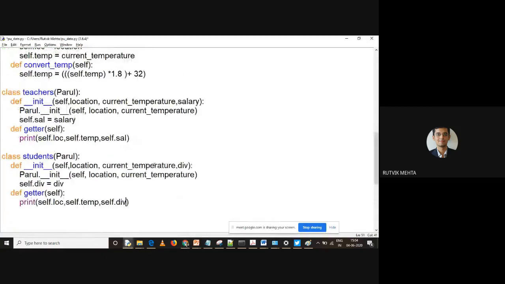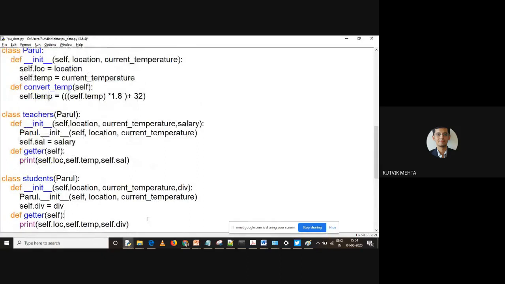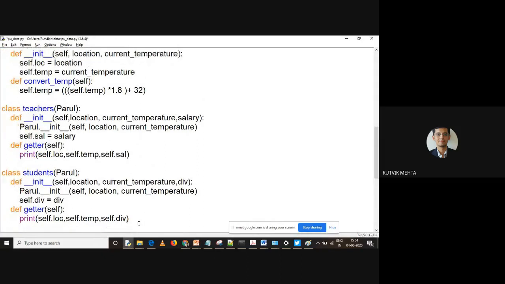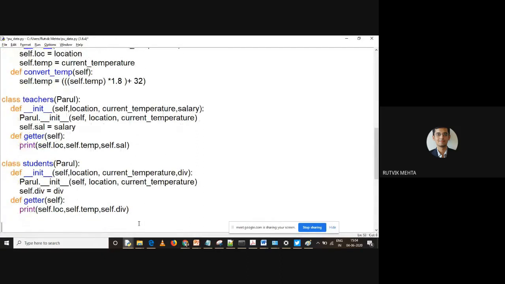Now what you have to do, to know how this is working, we are going to create two different objects. One will be of Teachers type, so let me call it T1. I have used small letters, but this is not recommended always. Let me make it a capital letter, Teachers, and here I'm going to make it Students. Teachers is having how many arguments? How many arguments will we be passing over here? Anyone, please, quickly. How many arguments do we have to pass when we are calling the Teachers class constructor?